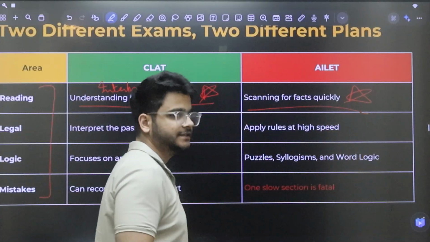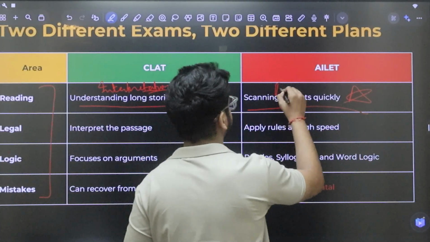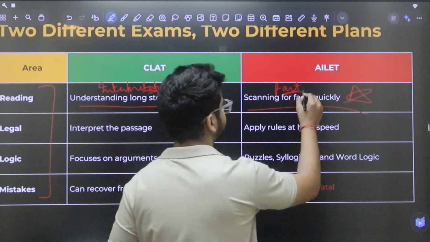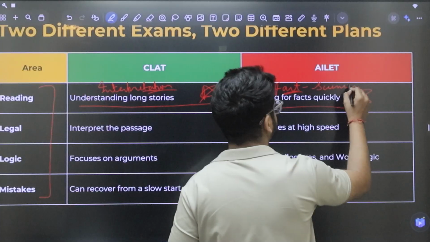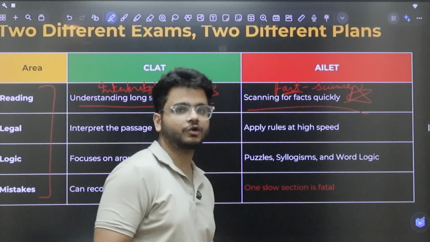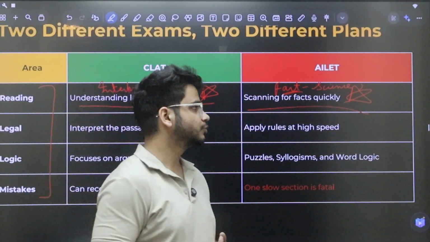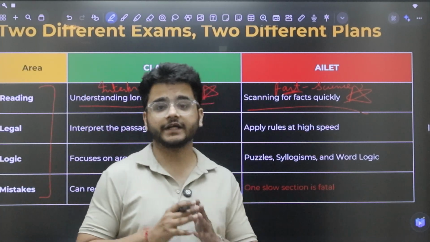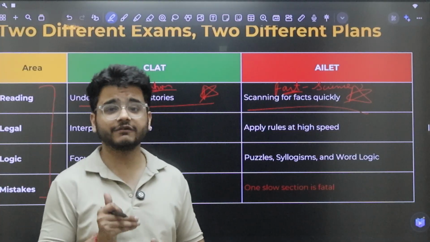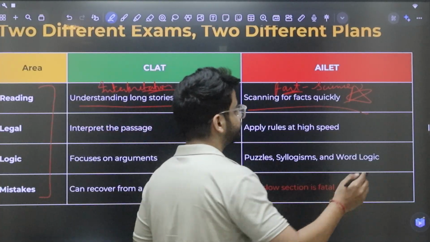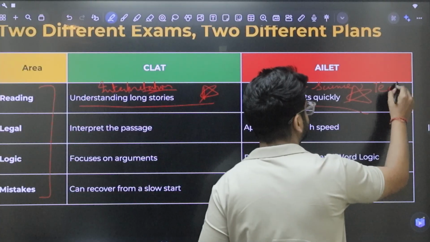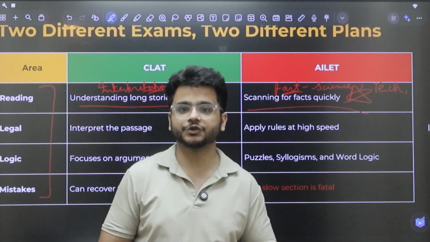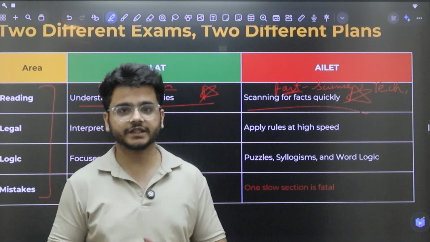So ALET में जो passages होते हैं they are mostly fact based. So fact based आपके कौन से genres होते हैं? Fact based आपके होते हैं science. So let's say I'm talking about the evolution of human beings. So evolution में आपकी different species होंगी, different years होंगे, different patterns होंगे हर species के. So ये fact based passage है. अगर हम बात करें tech की, so tech is also a fact based genre. Tech में they can ask you about the different companies, the revenue they are generating.